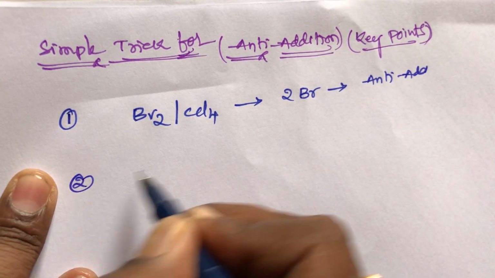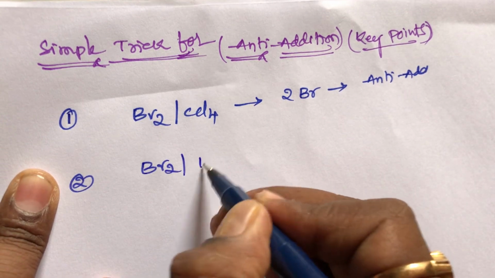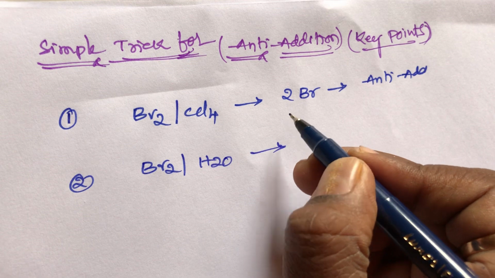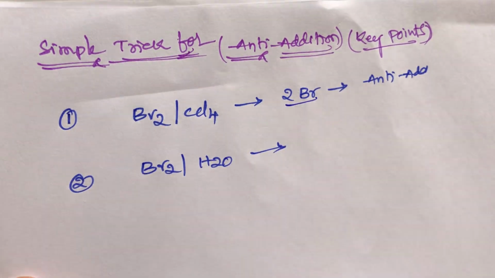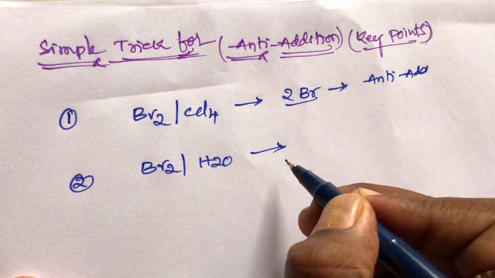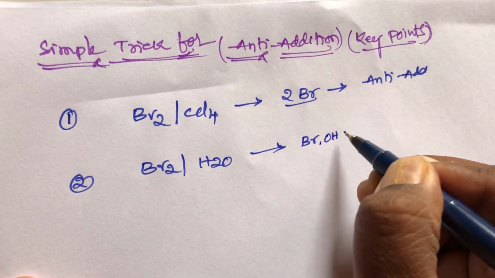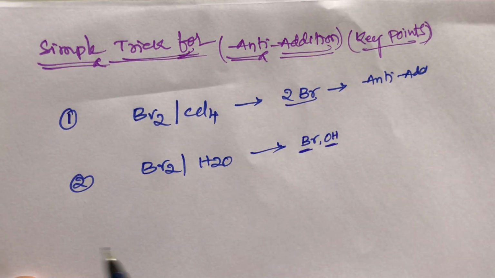And the second one is bromination, Br2 in the presence of water. The key point you remember here: two bromines are not attacking the alkene. In bromine in the presence of water, the attacking reagents are Br and OH minus, one bromine and one OH. It also undergoes anti-addition reaction.